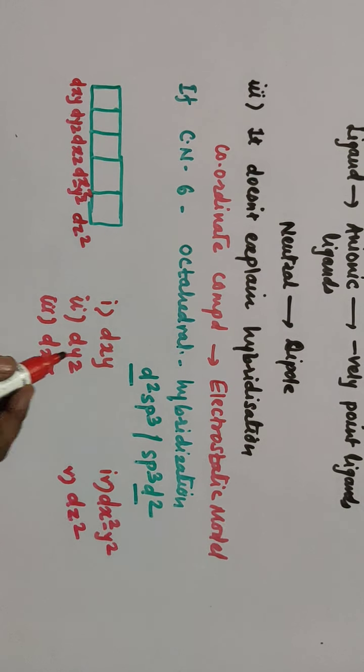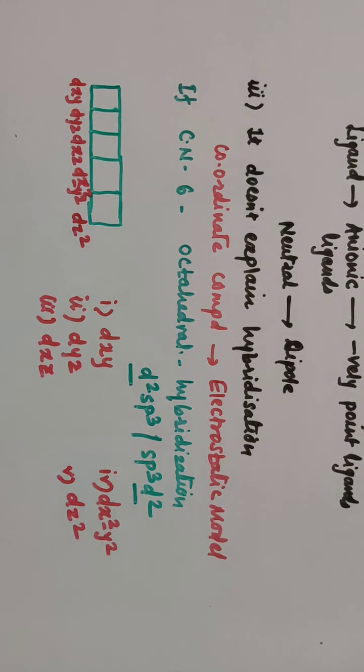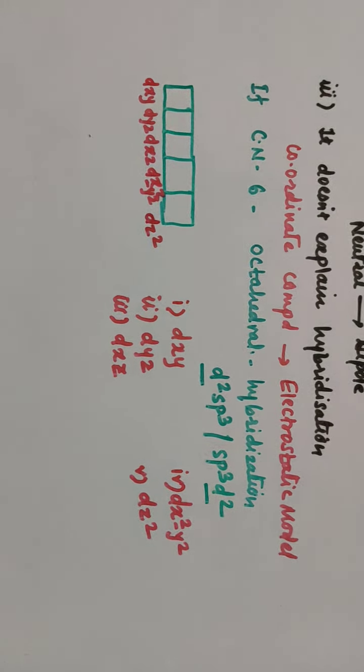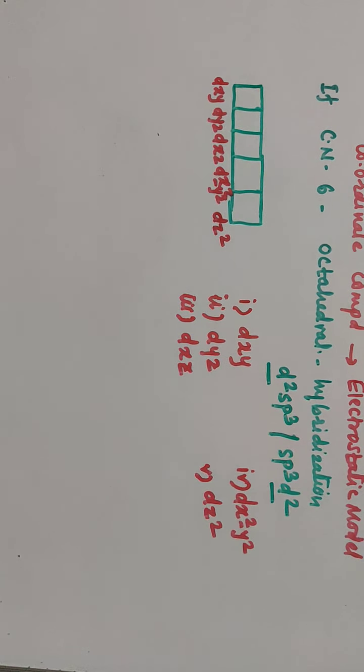So out of this dxy, dyz and dxz, these are lying in between the two axes here. These dxy, dyz and dxz orbitals are lying in between the axes, while here dx square minus y square and dz square, these orbitals are lying on the axis there. For example, if we see the diagram, I'll show you a diagram also.